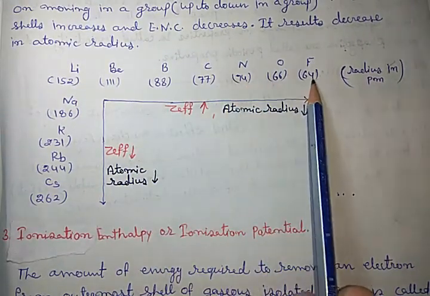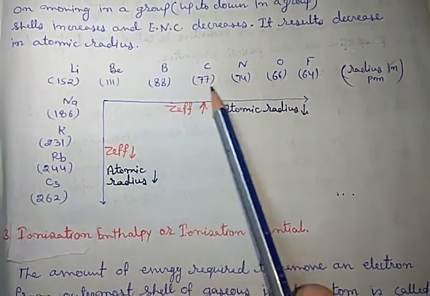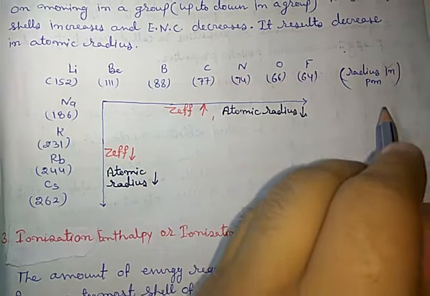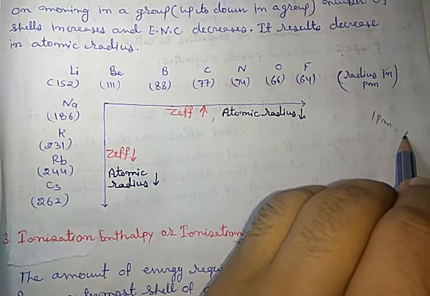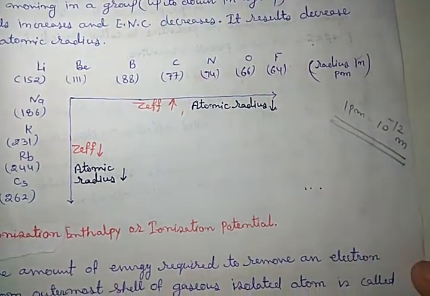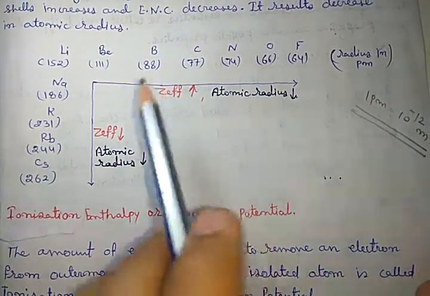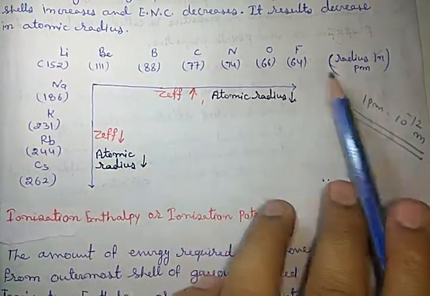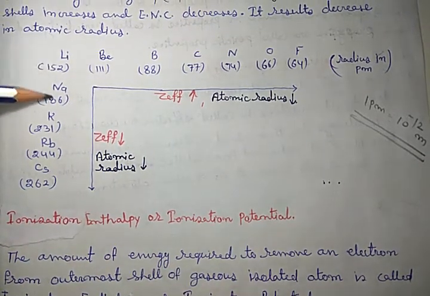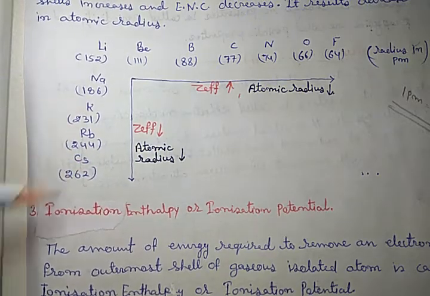Here the values in brackets are radius in picometer. 1 picometer is equal to 10 to the power minus 12 meter. So as we move in a period, the atomic radius is decreasing, while as we move in a group, the size is continuously increasing.